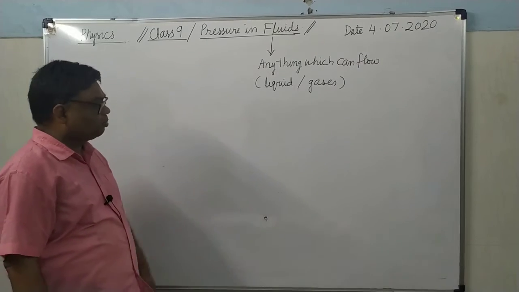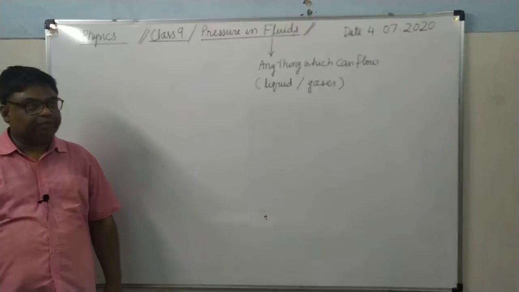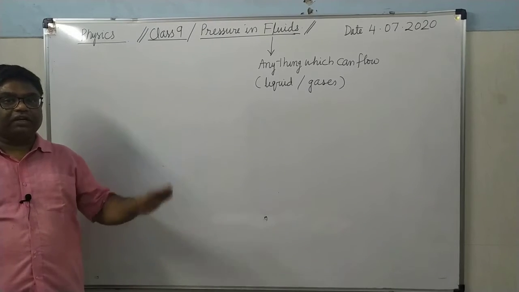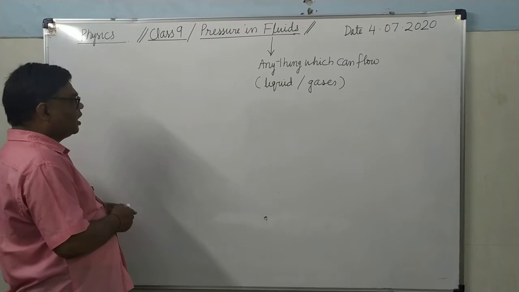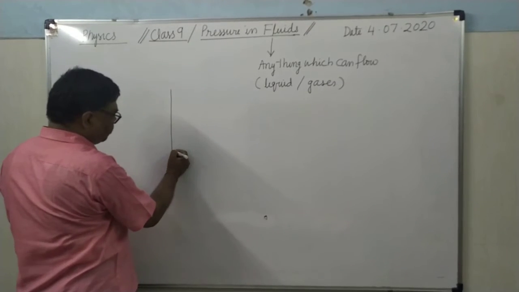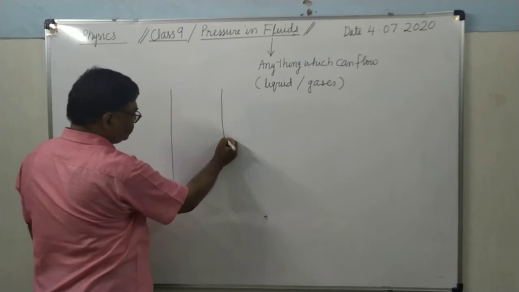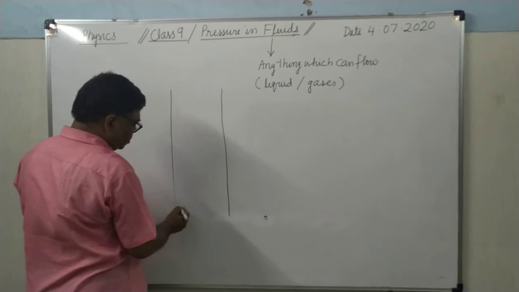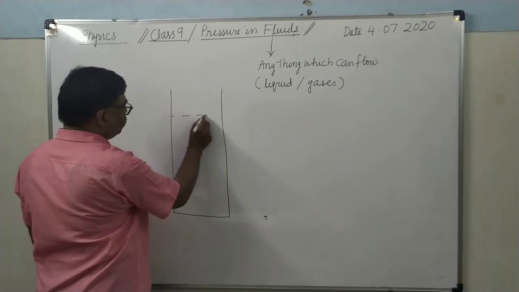Now see here. I am going to explain one experiment, from which you can get the idea of the pressure exerted by the fluids. Here we have taken some liquid in a container. Suppose this cup is the container and some liquid is filled here.